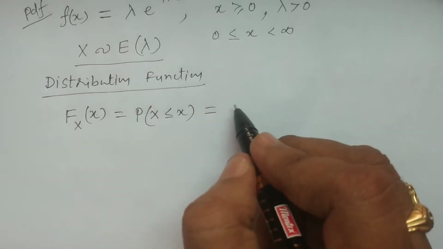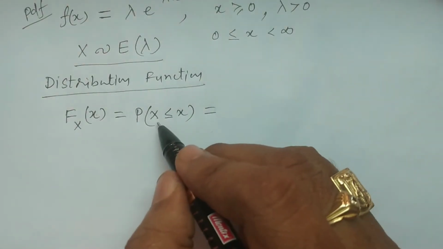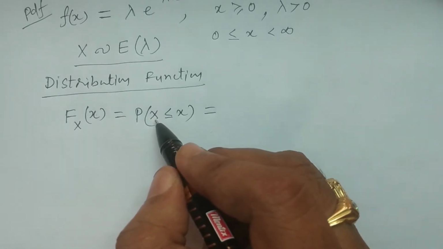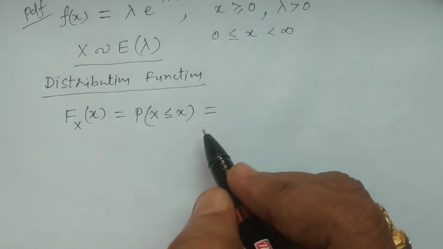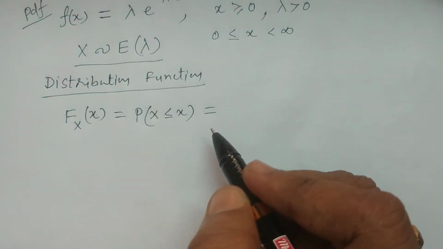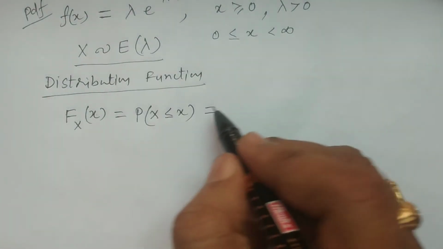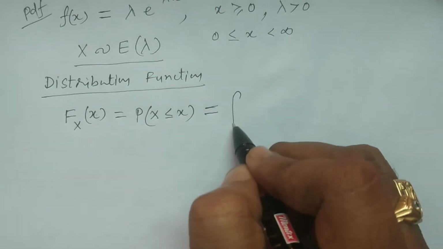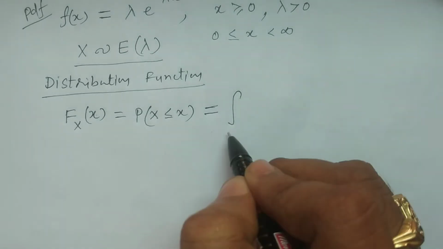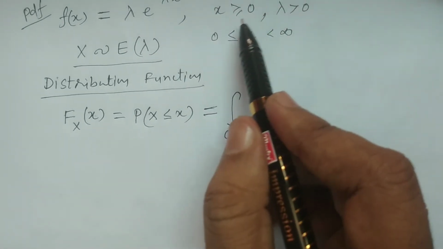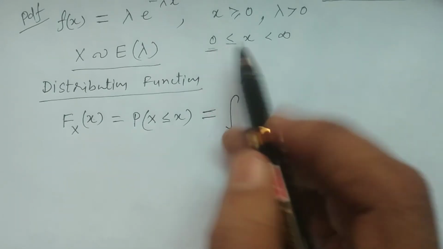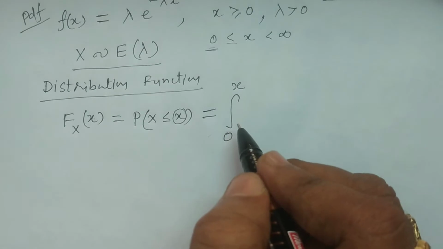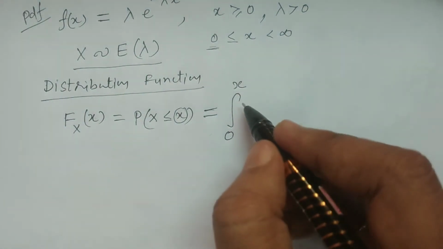Since X is a continuous random variable following the exponential distribution, we can use the integral. The lower limit is 0 because the exponential distribution's lower limit is 0, and the upper limit is x, the maximum value.